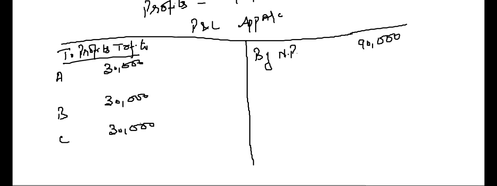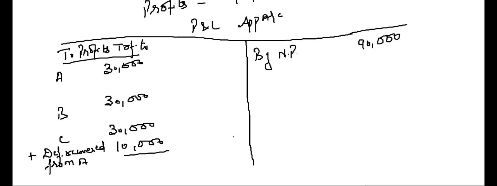But C is guaranteed a minimum of 40,000. So he will get the deficiency recovered. Now this time he will recover the deficiency not from A and B but from only A. 10,000. So he will get his 40,000.